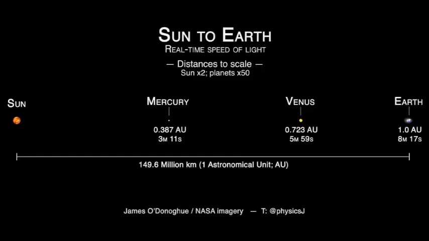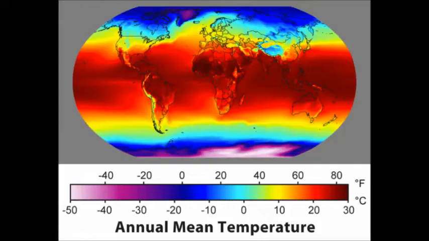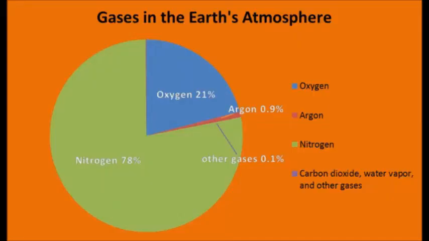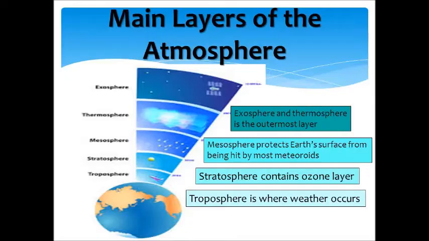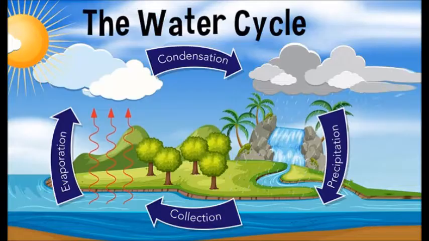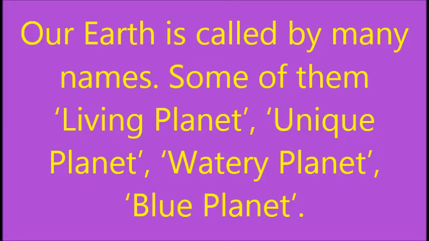Because of its suitable distance from the Sun, range of temperature, life supporting gases, atmosphere, water cycle, etc. Our Earth is called by many names. Some of them are living planet, unique planet, watery planet, and blue planet.